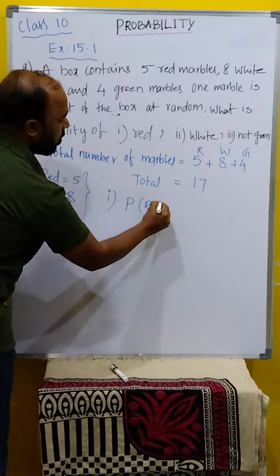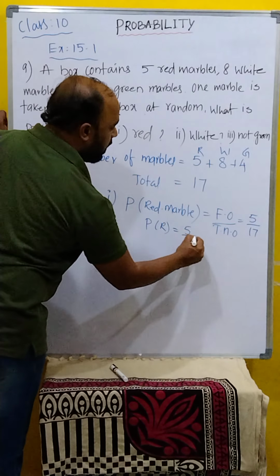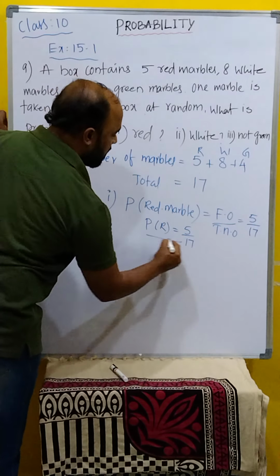Probability of red marble. We know the formula: favorable outcomes by total number of outcomes. This is the probability formula. What is the red marble? How many are there here? Favorable how many? 5. Then the answer is 5 by total number of marbles, how many are there here? 17. Probability of red marble is equal to 5 by 17. This is the first one. Clear? Now come to the second one.